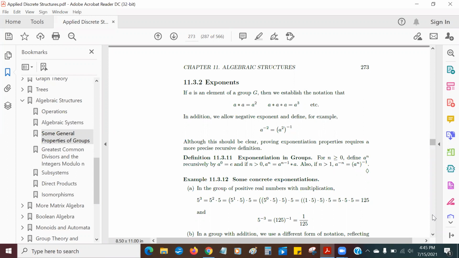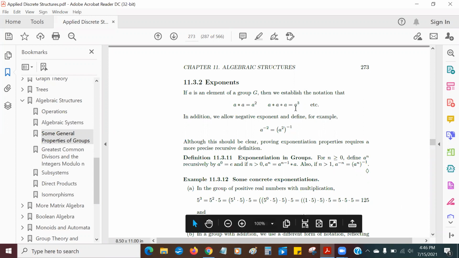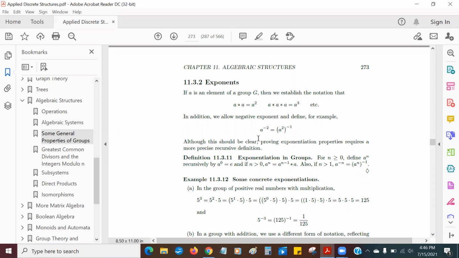now the star is not the multiplication that we know, but sometimes I just call it the multiplication, even though it's really not necessarily the multiplication that we know and love. But anyway, A star A is A squared, A star A star A is A cubed, and so on and so forth. A to the negative 2 power is going to be A squared inverse. And all this stuff is very similar to the exponents as we know them. Now, if n is greater than or equal to 0, then A to the n is defined recursively. We say A to the 0 equals E, and A to the n equals A to the n minus 1 times A. And then from that, we generate all the different exponents.